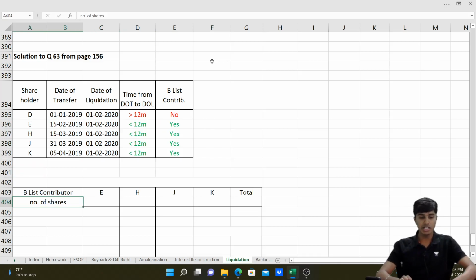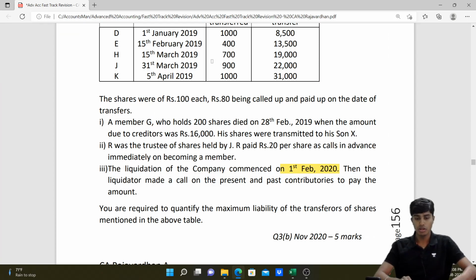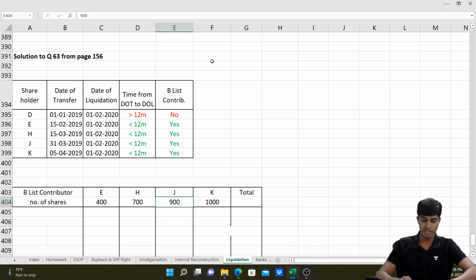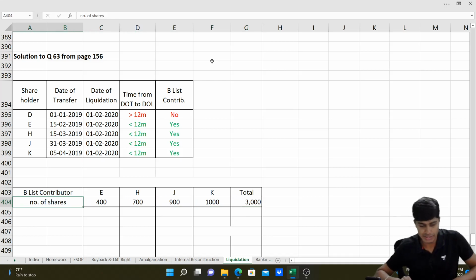So the number of shares held by D, E, H, J, K are 1000, 400, 700, 900 and 1000. 1000 is held by D. We'll ignore that. 400, 700, 900 and 1000. So the total comes to 1900 plus 700 is 2600 plus 400, 3000. In total it is 3000.